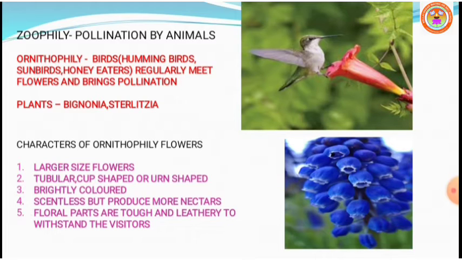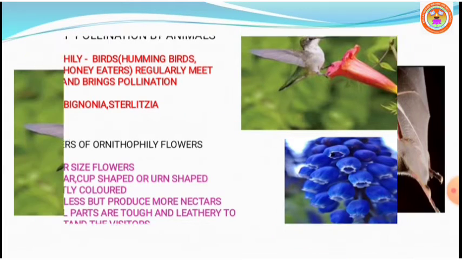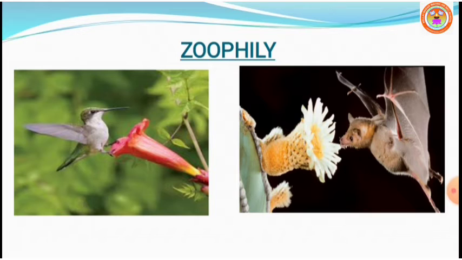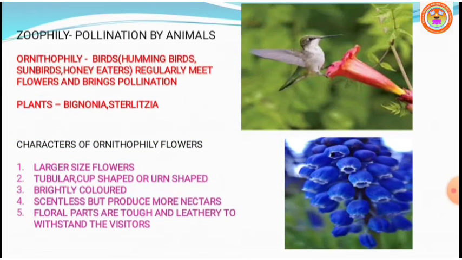There are different types of animals which bring about pollination in plants. As you are aware, pollination is brought about by animals such as birds, bats, snails, insects. Of these, if you observe, insects are well adapted to bring about pollination.